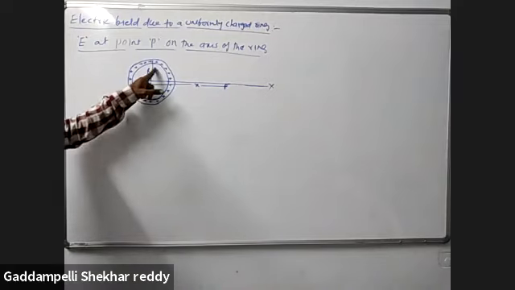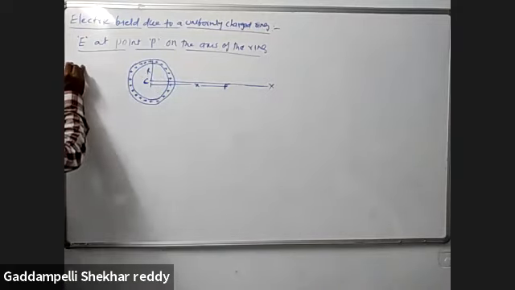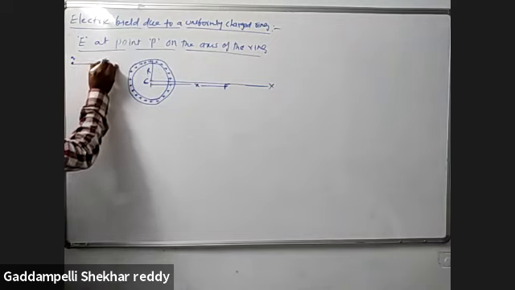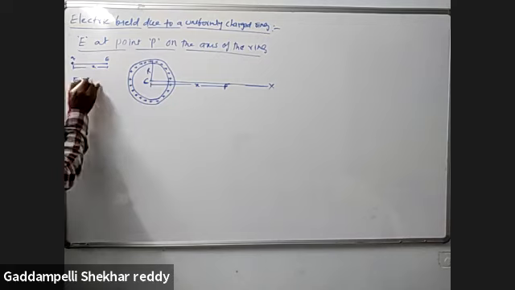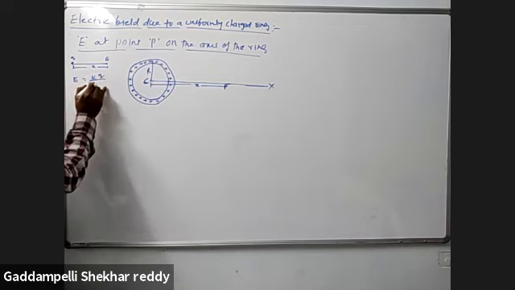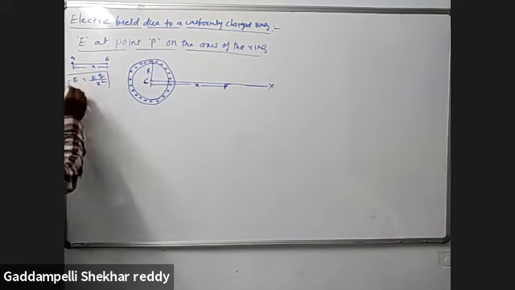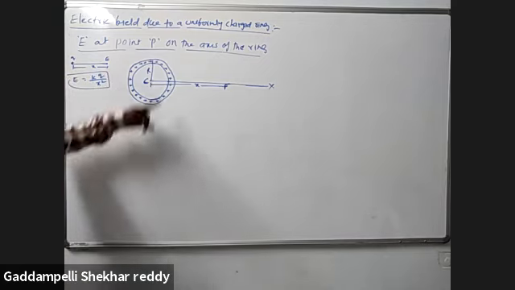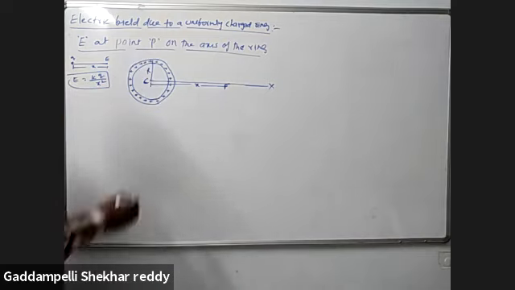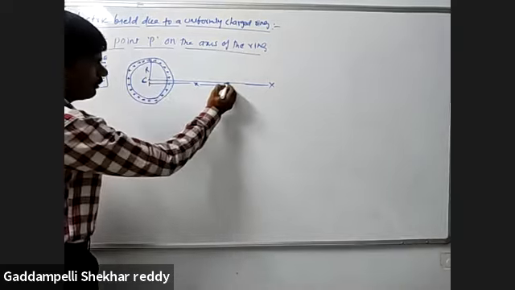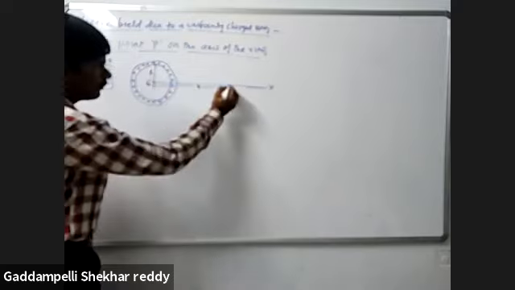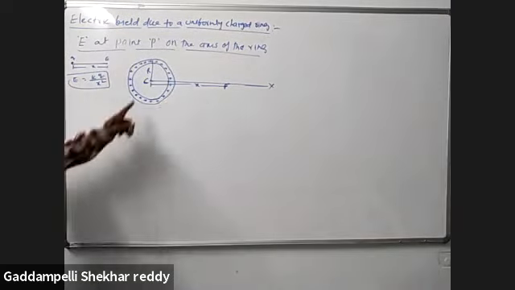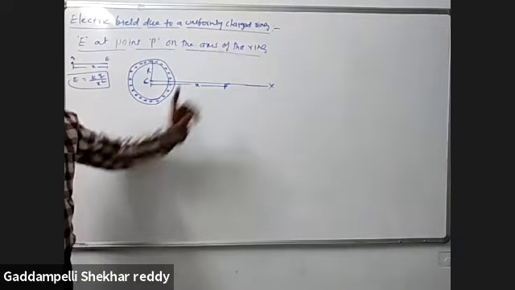This is not a point charge. For a point charge the intensity is E is equal to KQ by x square. But here the charge is distributed throughout the circular ring. So our aim is to find the intensity on the axis at point P, at distance x from the center of the circular ring.